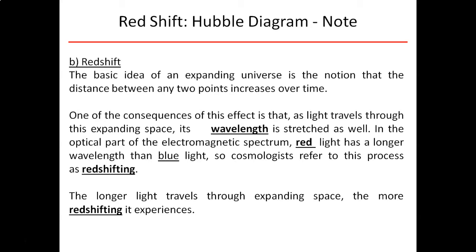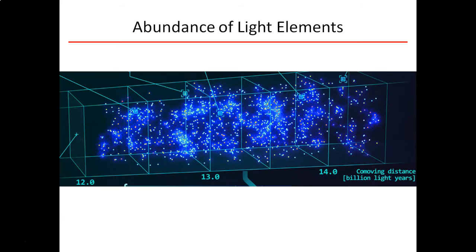And in fact, what we find is that the further an object is away from us, the greater the redshift. So this was what Hubble discovered that allowed him to make his predictions in terms of the expansion. Now, this value is extremely important because it's one of the ways that we measure the age of the solar system.